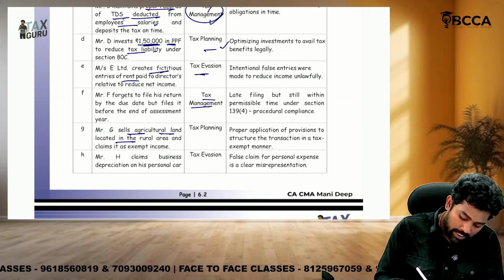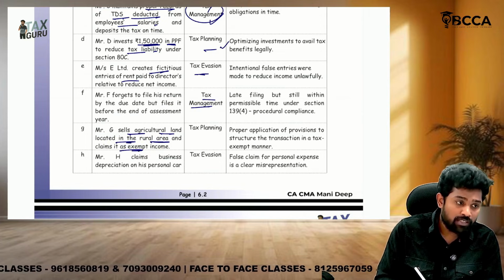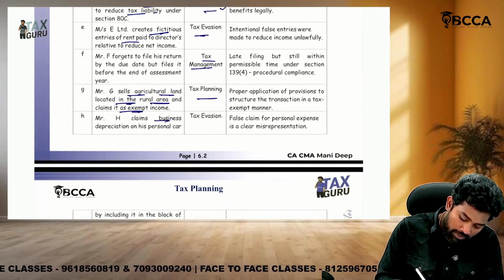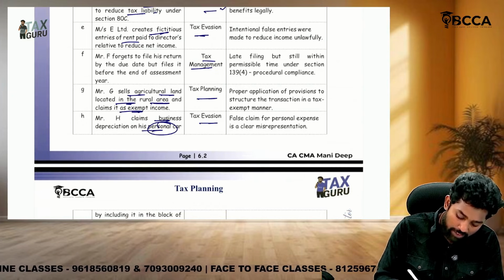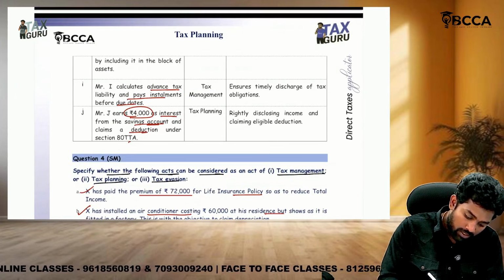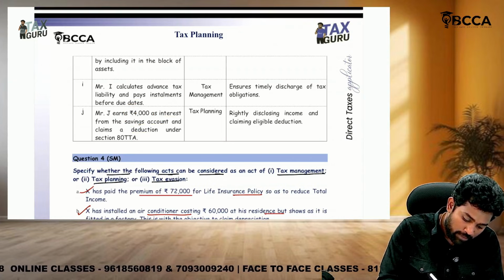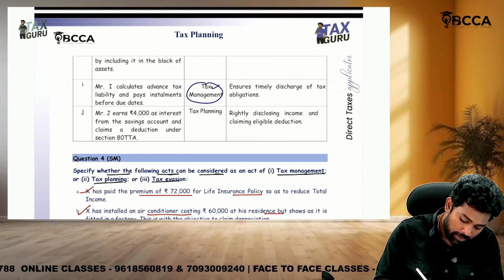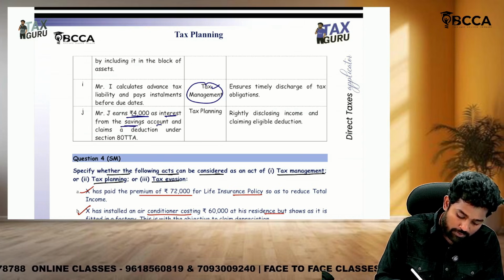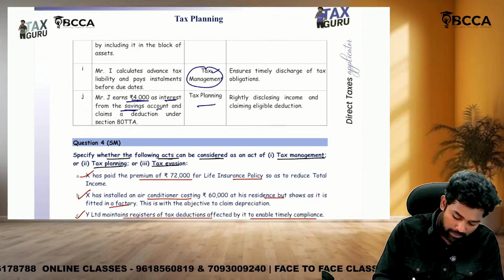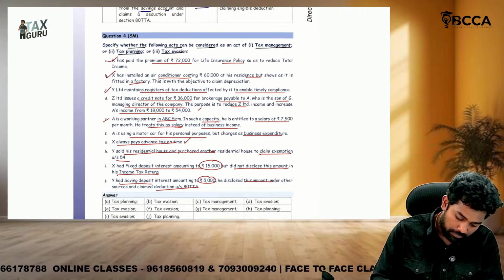Sells agricultural land located in rural India and claims it as exempt income: tax planning. Business depreciation on a personal car: evasion. Mr. I calculates advance tax liabilities and pays installments before due dates, which is tax management. Earns 4,000 as interest from savings account and claims 80TTA: planning. The last questions are now.